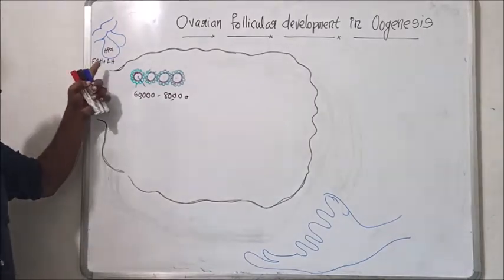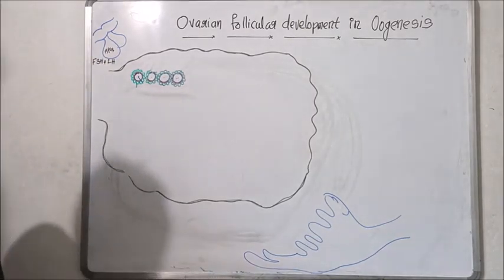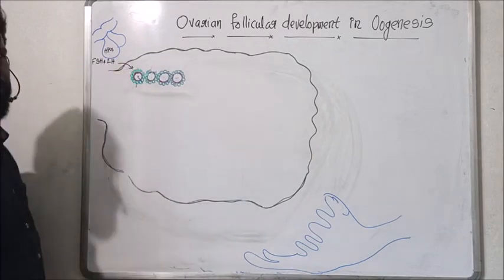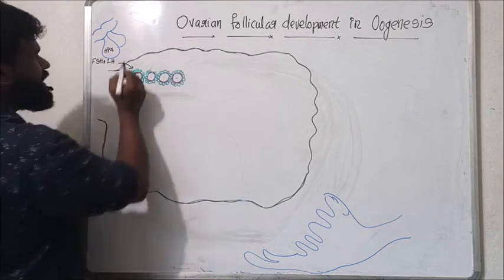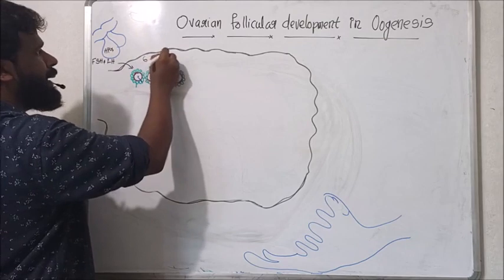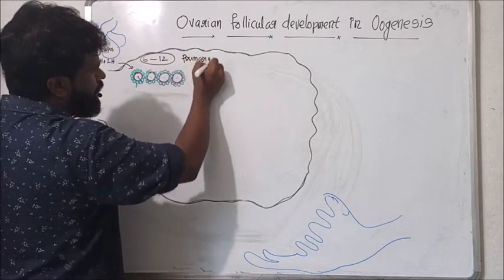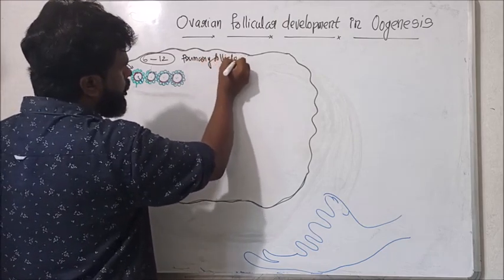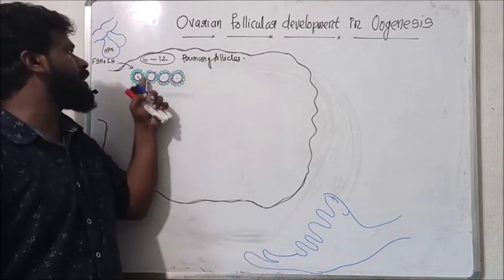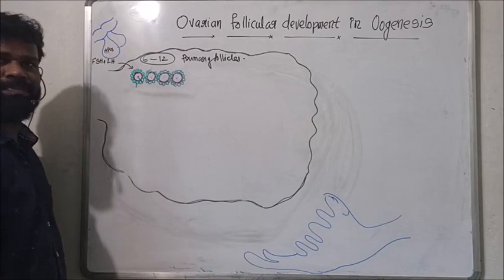Usually these hormones act on about 6 to 12 primary follicles of this ovary.